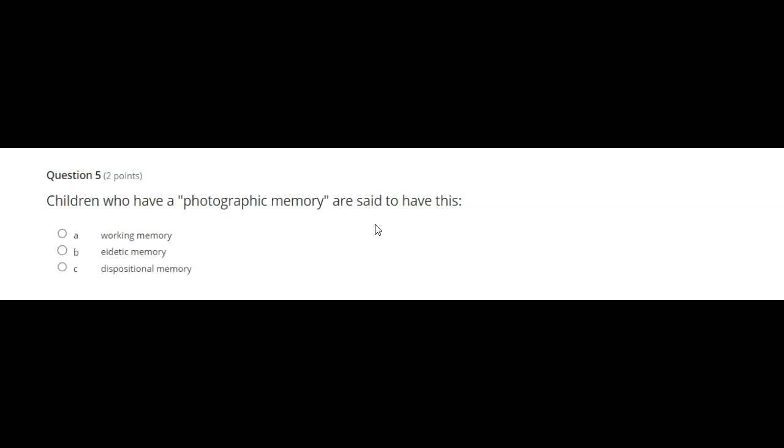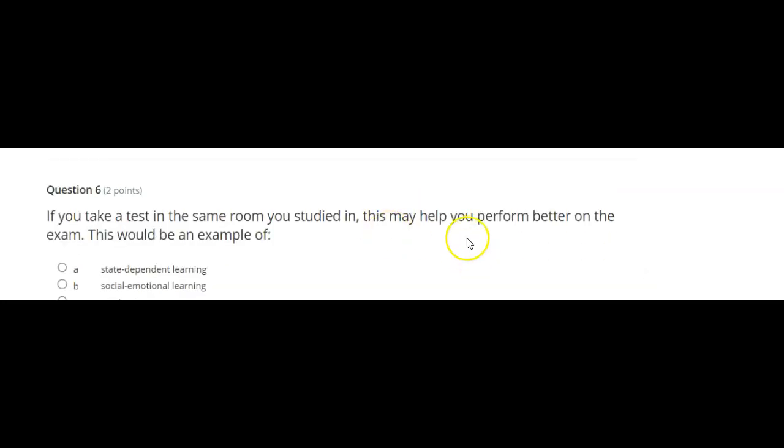Children who have a photographic memory are said to have this: A, working memory, B, eidetic memory, C, dispositional memory. If you take a test in the same room you studied in, this may help you perform better on the exam. This would be an example of A, state-dependent learning, B, social-emotional learning, C, test location accuracy.